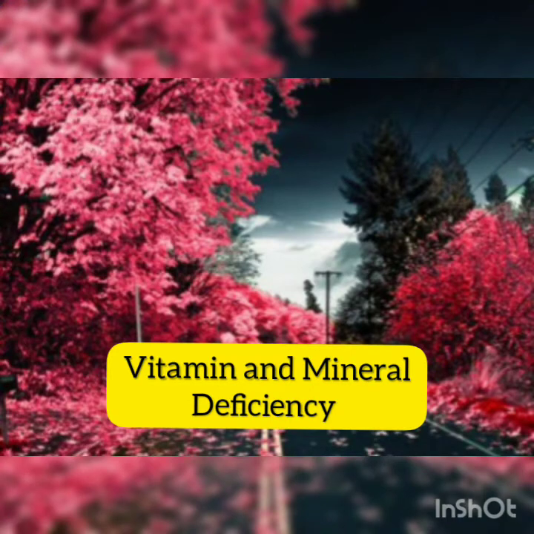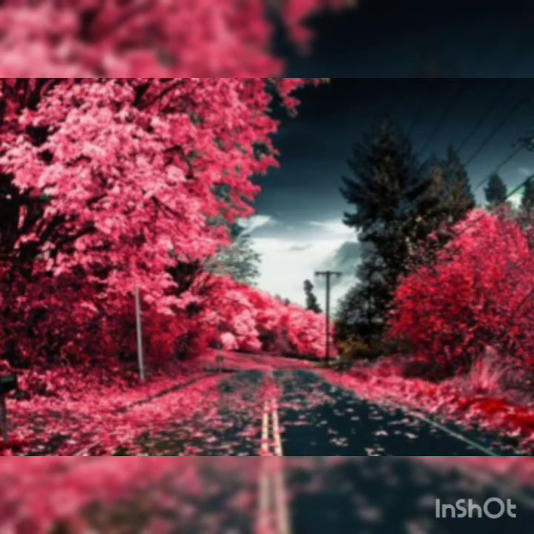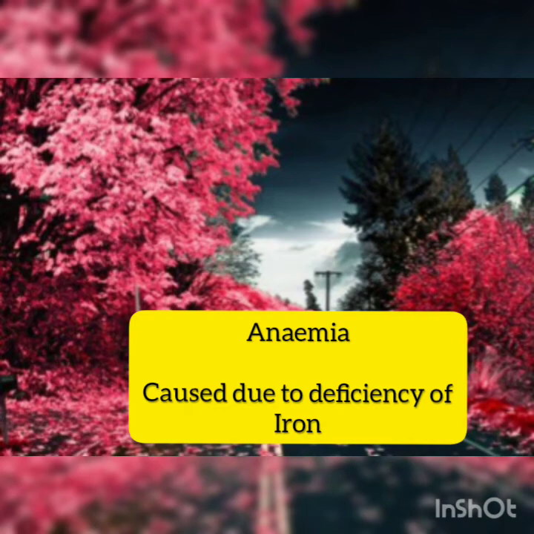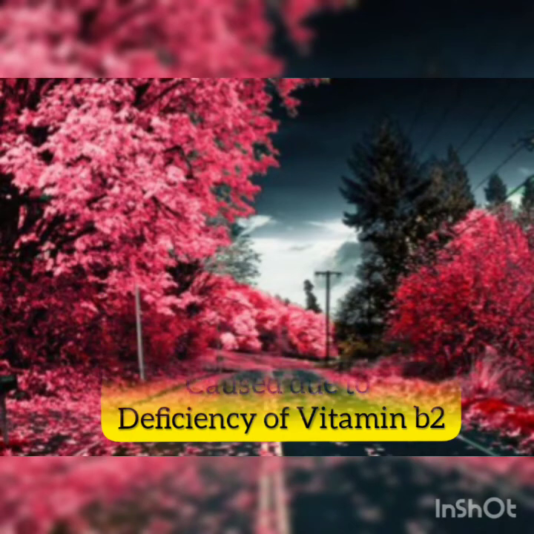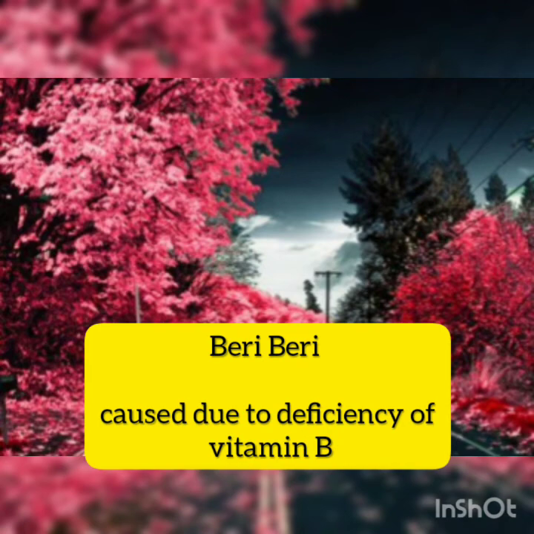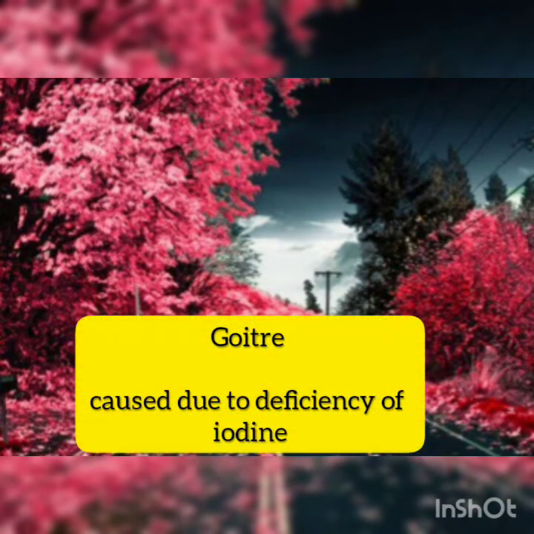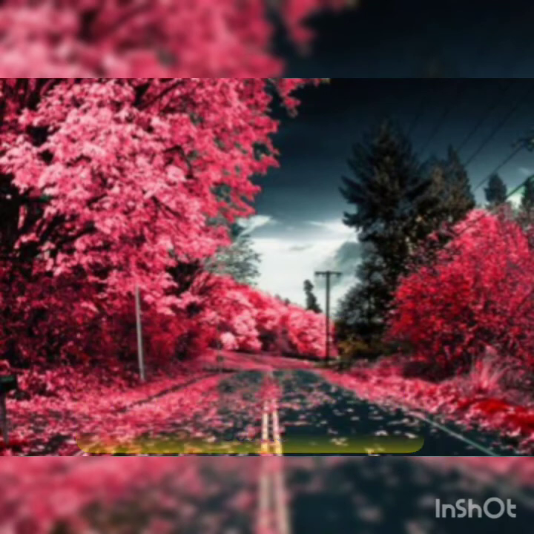Now the second topic is vitamin and mineral deficiency. So let's start. Anemia is caused due to deficiency of iron. Ariboflavinosis is caused due to deficiency of vitamin B2. Beriberi is caused due to deficiency of vitamin B1. Goiter is caused due to deficiency of iodine.